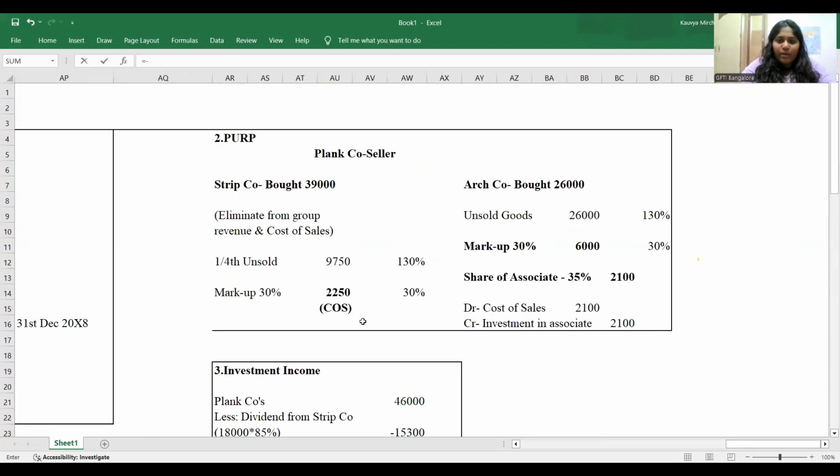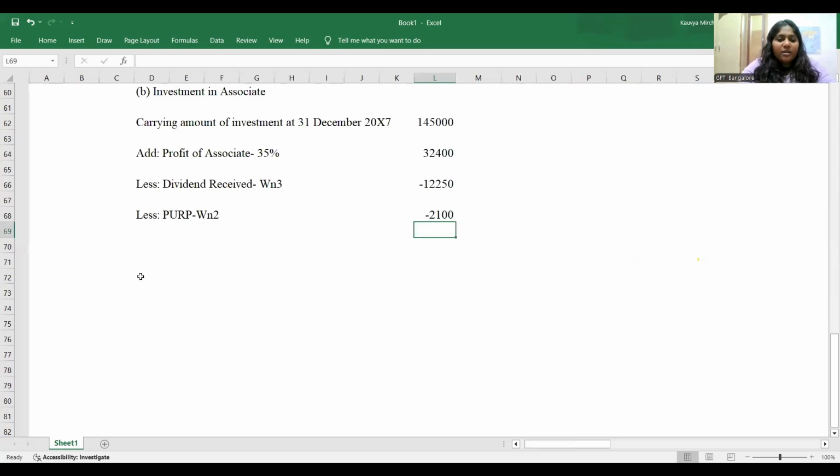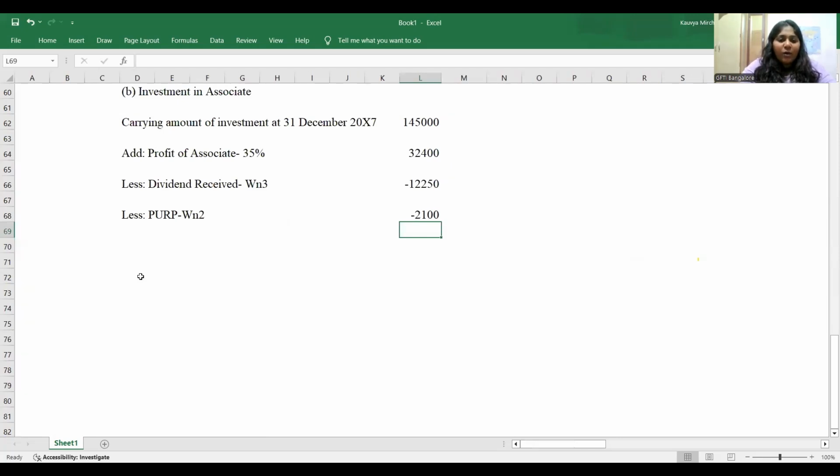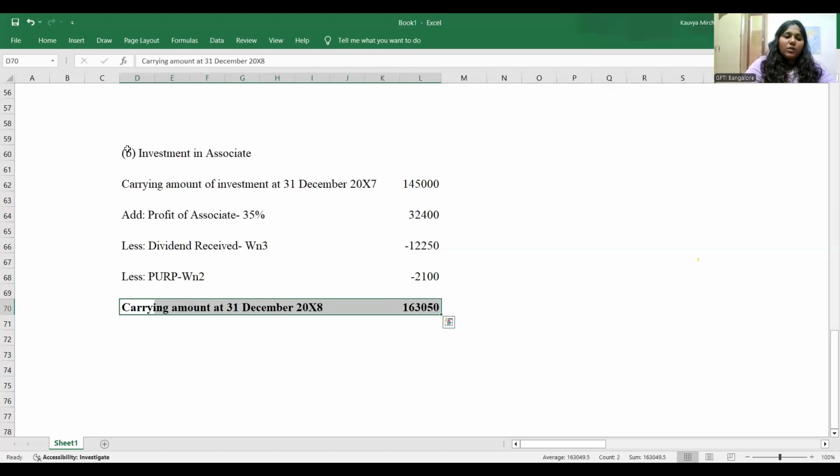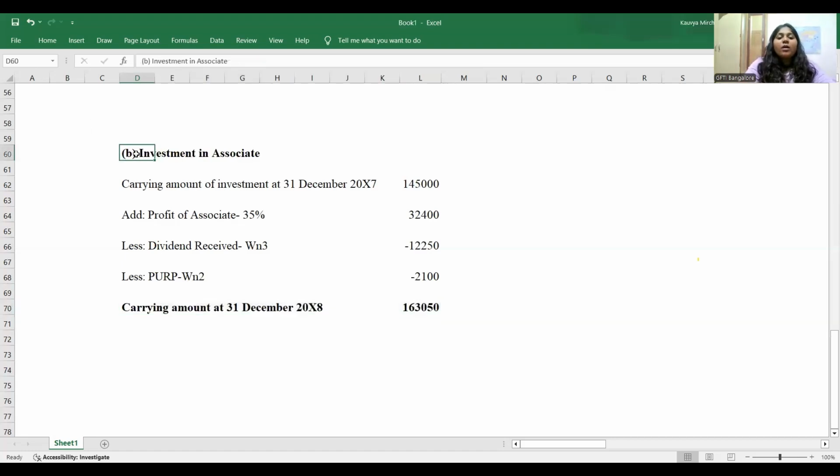Yes, 2.1 million. Eliminate that. That gives you the carrying amount of investment in associate as at 31st December X8, which goes to our financial position. How much will it be? The sum of all of this, which gives me a value of 163,050. For this, you'll get 2 marks.